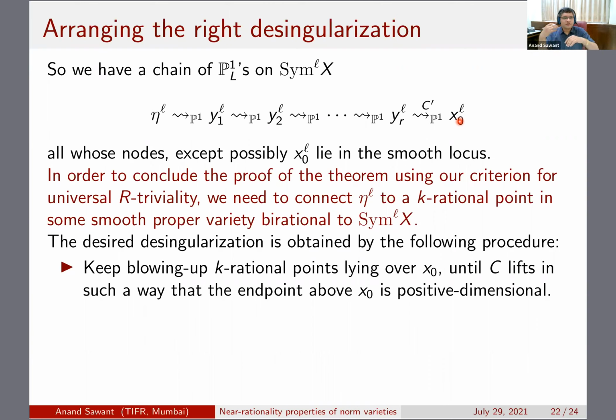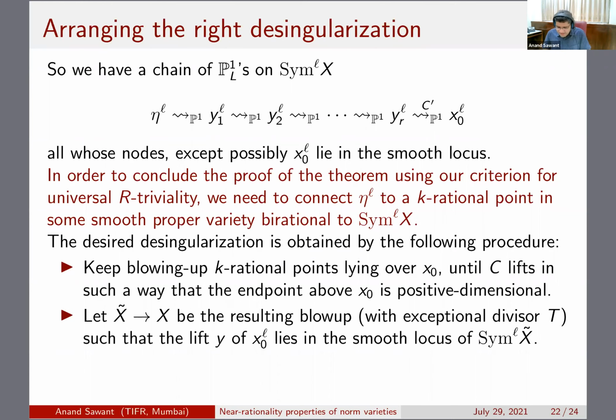Now, for the sake of bookkeeping, it's better to do the blow-ups first before taking the product and then the symmetric power. So C, as I have written in this last line, was the curve joining YR to x0. You can do the blow-ups over here and then look at the image. That's easier for the sake of bookkeeping.